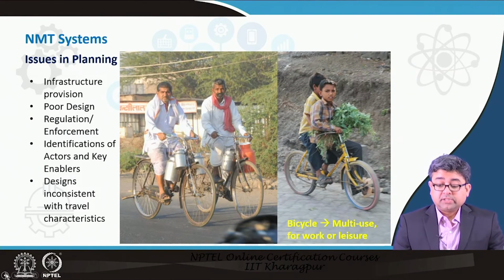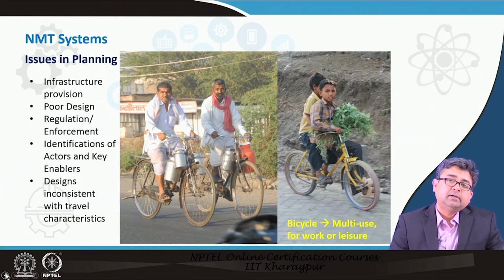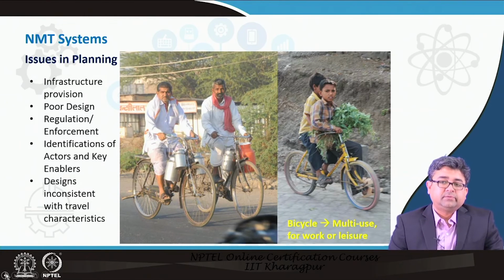This one also shows that we don't plan for the types of facilities when it comes to non-motorized transportation. Should we allow bicycles on the right of way where there are vehicles, or should we have separate facilities for bicycles? This is a big issue.